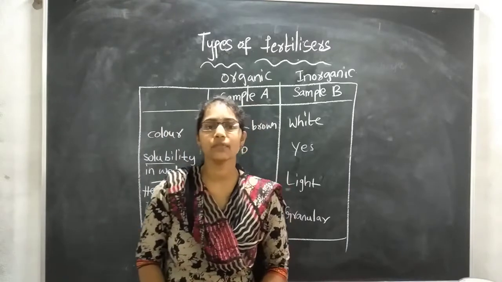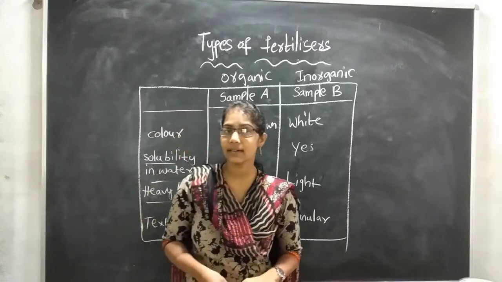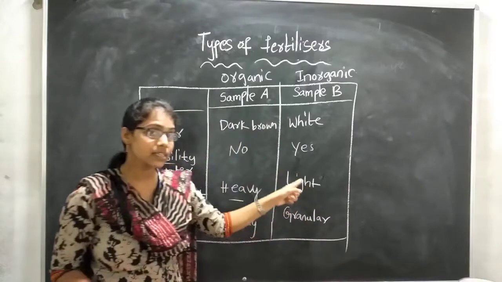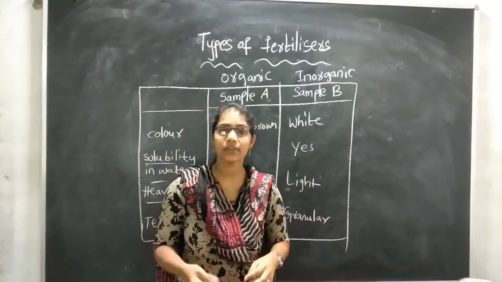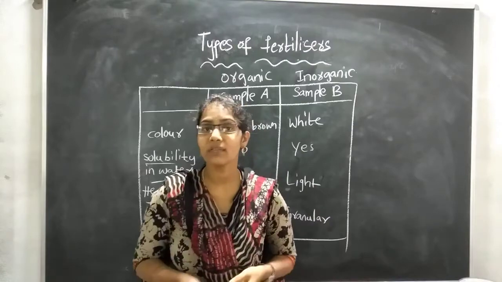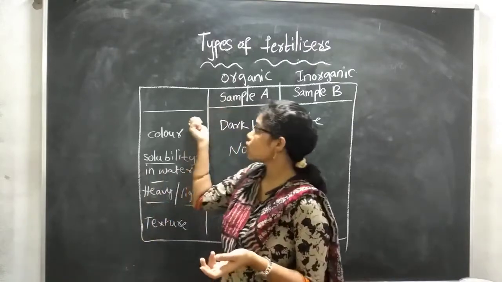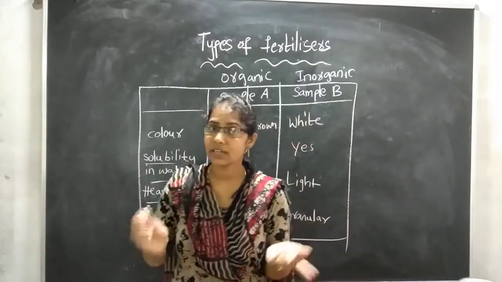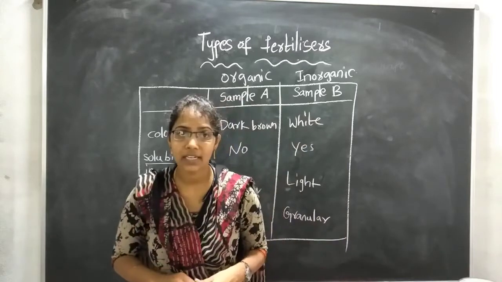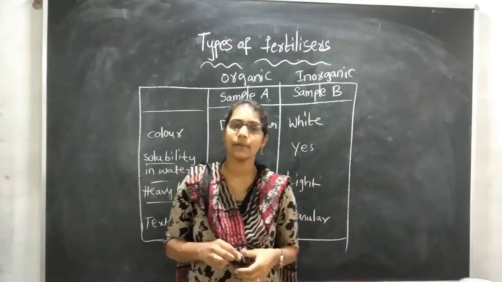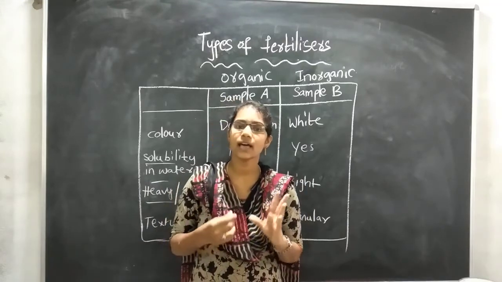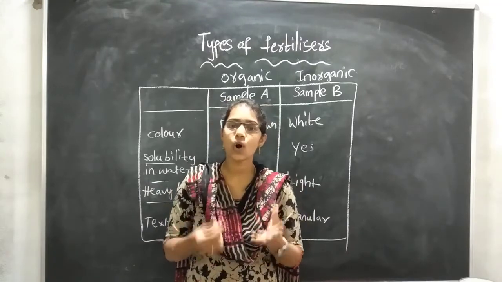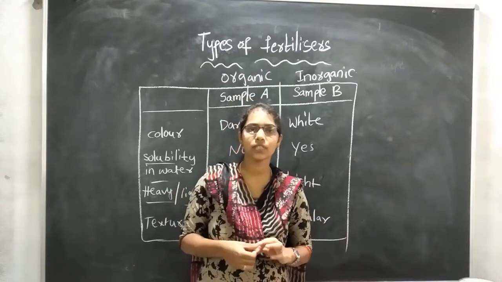So tell me, children, which type of fertilizer is better, organic or inorganic? Yes, see children, both have their own advantages and disadvantages. Organic fertilizers provide all nutrients to the soil, are slow to act, but do not pollute the soil.